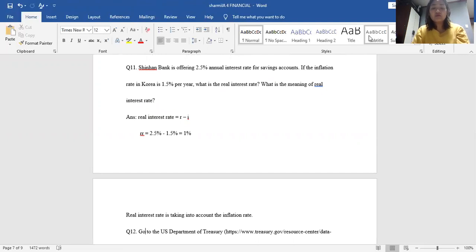Real interest rate is the interest rate adjusted for inflation, equal to the difference between the nominal interest rate and the inflation rate. It takes into account the inflation rate.